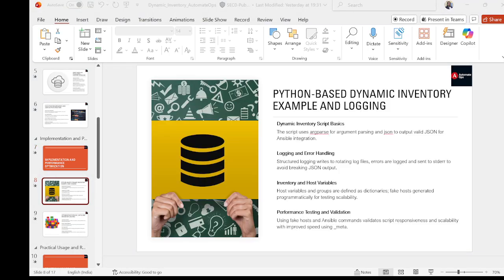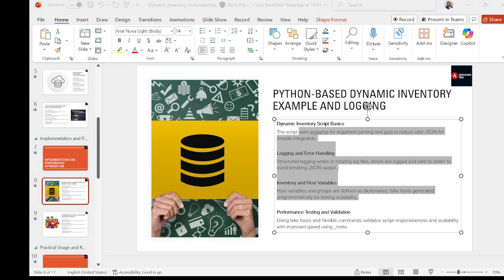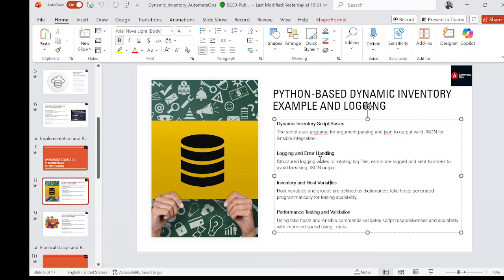Coming to a Python scripting example, here is a practical Python-based dynamic inventory example. The script uses argparse for inventory arguments and JSON to output the inventory, then logging to track execution, and even generates fake hosts for scalability testing.